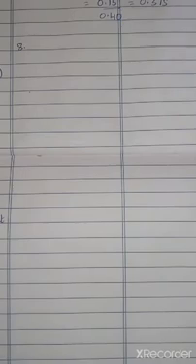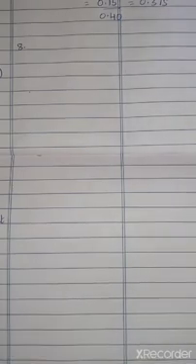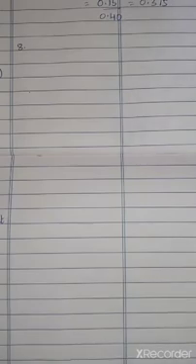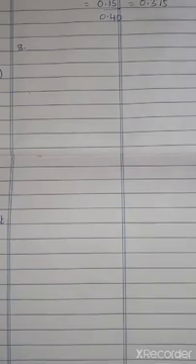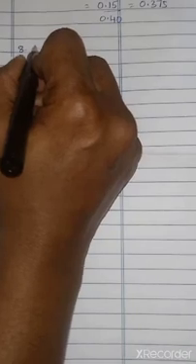Eighth question. One bag contains 5 white and 3 black balls. Another bag contains 4 white and 6 black balls. If one ball is drawn from each bag, find the probability that both are white, both are black, and one white, one black. So here it is given that one bag contains 5 white and 3 black balls. Correct? So we have 8 balls in the first bag. Second bag we have 10 balls. Okay, one ball is chosen. So, solution.